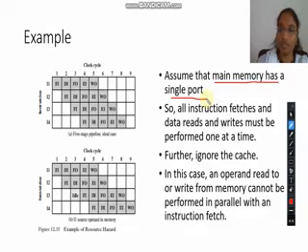If we want to fetch an instruction, only one instruction can be fetched at a time, and reading from or writing to the memory has to happen separately. We also ignore the cache memory. So if an operand has to be read or written from the memory, it cannot be performed in parallel.